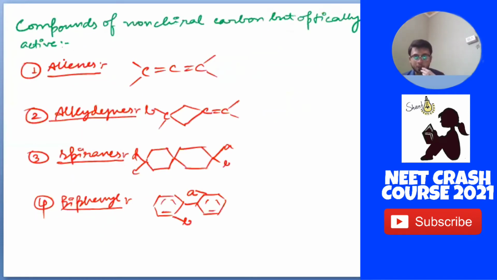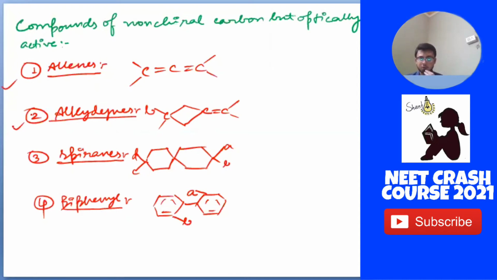Next are compounds with non-chiral carbon but optically active, because these are special cases. First is allenes. The allene structure is like this. Second is alkylidenes. Alkylidenes have a structure like this. Next are spiranes and biphenyl.